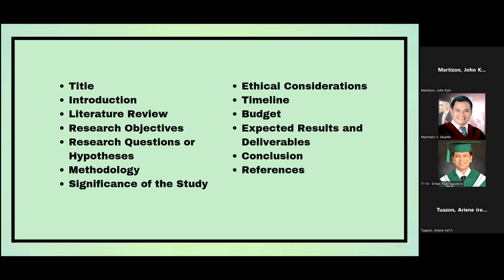That will estimate the costs associated with your research, including the equipment, materials, travel, and other expenses. And the next one will be the expected results and deliverables. That will outline the expected outcomes of your research and any tangible deliverables. Explain how the results will be executed. And next is the conclusion, which will summarize the key points of the proposal and reinforce the importance of the research and its potential contributions. And the last one will be the references, which will include a comprehensive list of all sources cited in your proposal.